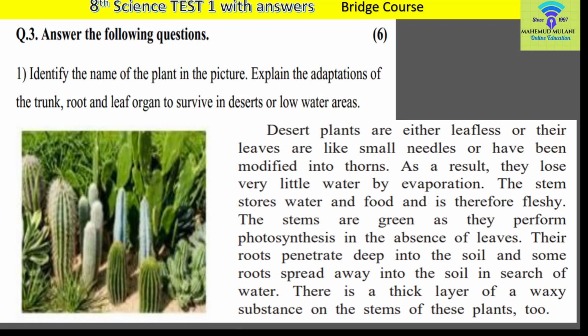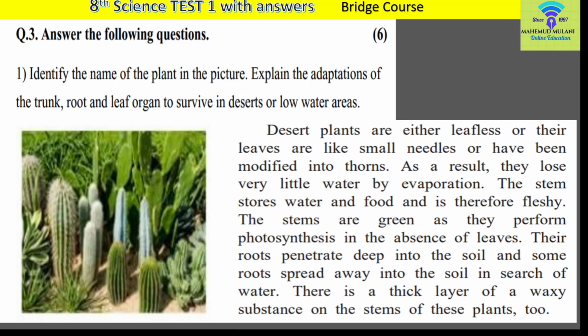Their roots penetrate deep into the soil. They go deep in the soil, and some roots spread away into the soil also in order to suck the water. There is a thick layer of waxy substance on the stems of these plants to minimize the evaporation of water due to higher temperature outside the plant.